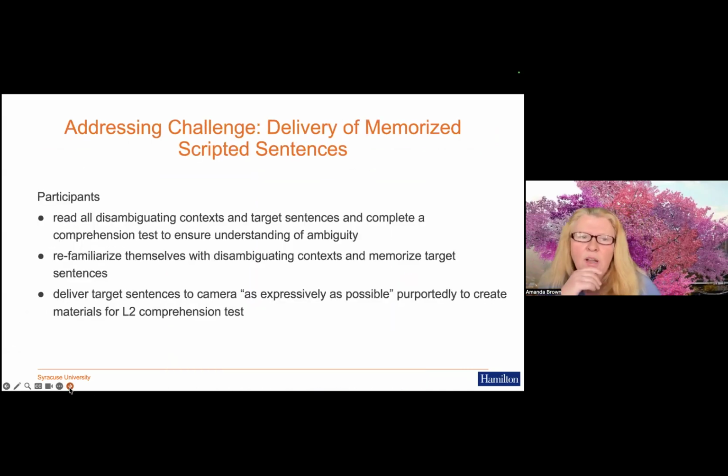What was our way of addressing this challenge? Well, first of all, we asked our participants to read all the disambiguating context and then the target sentences, and then complete a comprehension test to make sure they understand the ambiguity. And then we asked them to return one by one to the disambiguating context and memorize those target sentences. And then we asked them to deliver the target sentences to a camera and specifically as expressively as possible.